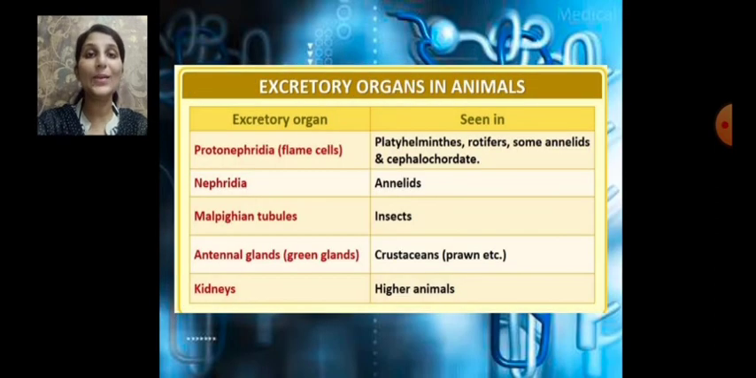Now let us learn about the different excretory organs seen in different types of animals. The protonephridia or flame cells are seen in Platyhelminthes, that is the flatworms, then the rotifers, some annelids, and cephalochordates. The nephridia are seen in annelids like earthworms. Malpighian tubules are seen in insects. The antennal glands or green glands are seen in crustaceans like prawns. And kidneys are seen in higher animals. So these are the different excretory organs seen in different types of animals.